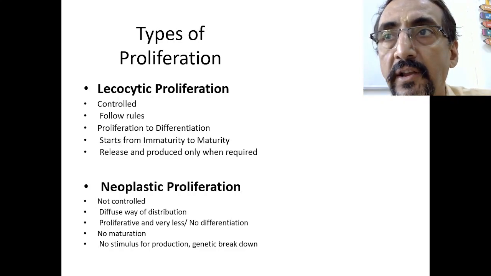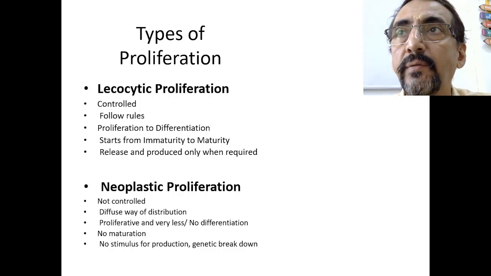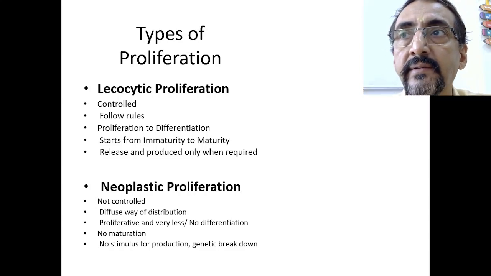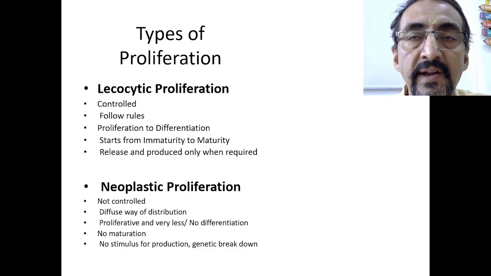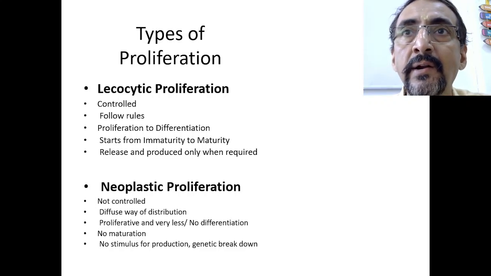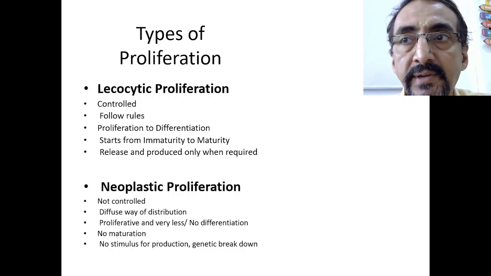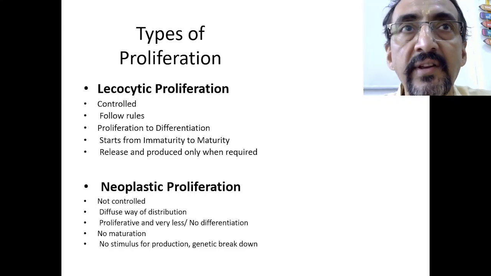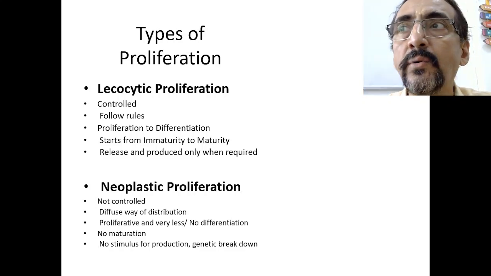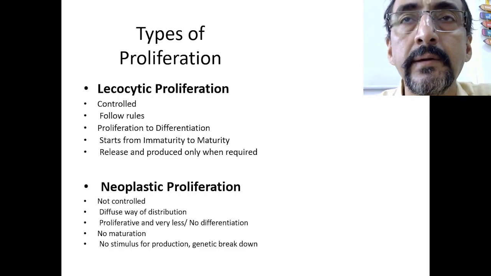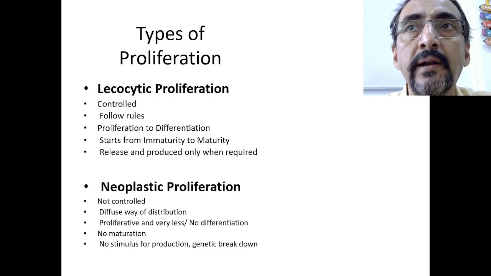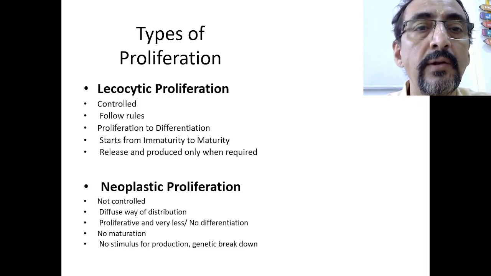leukocyte proliferation will take place. One is called leukocytic proliferation and the other one is neoplastic proliferation. When I say leukocytic proliferation, that is taking place under normal limits. It follows all the normal rules and it is well controlled by the body. That division or proliferation of the leukocyte inside the bone marrow lymphoid series is under well control of genetics. It is genetically mediated, a well controlled cell division of the leukocyte.